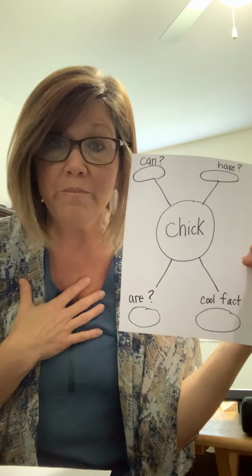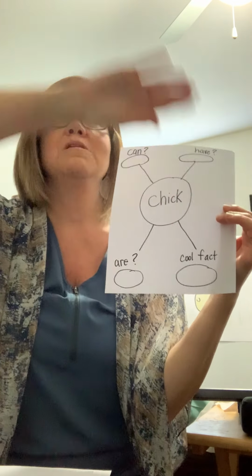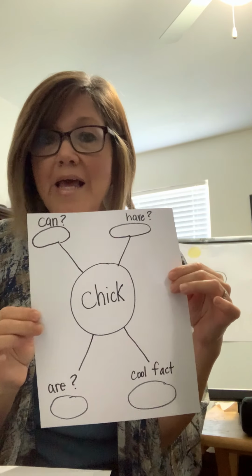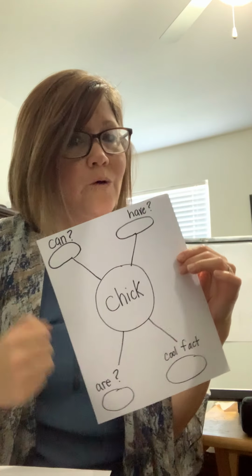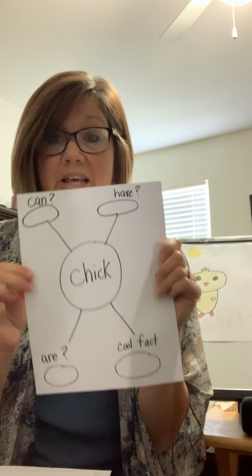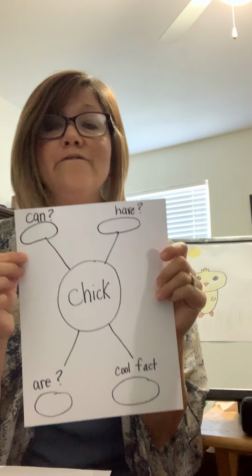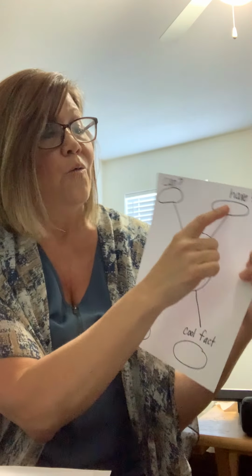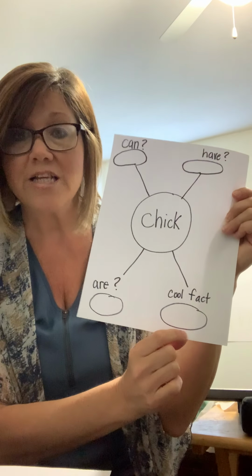Because if I'm a rainbow writer, I am writing 3 to 4 sentences. That means I'm above where I need to be. And so we want to push you to write as many sentences as you can when you're at home. And especially if you're writing with me, we're going to push ourselves to write as many sentences as we can. Remember, this is informational writing. And for informational writing, we're thinking of facts. And we're going to talk about what can a chick do? What do chicks have? What are chicks? And then a cool fact about them.